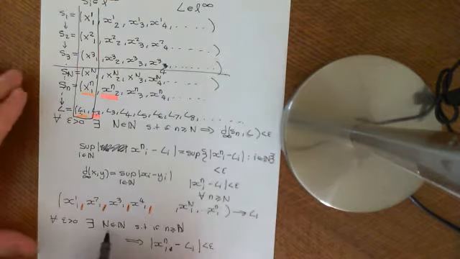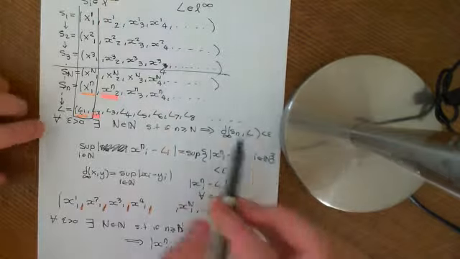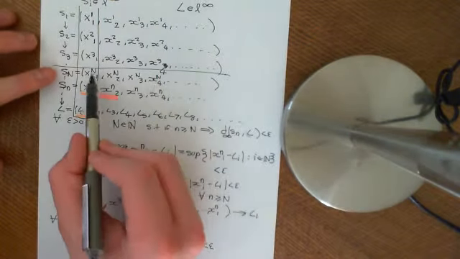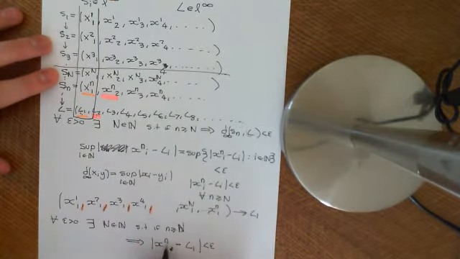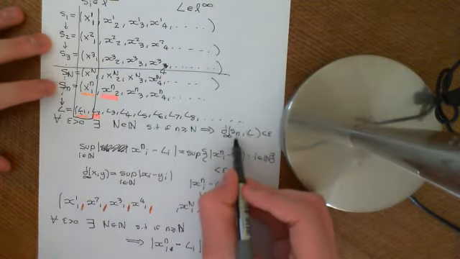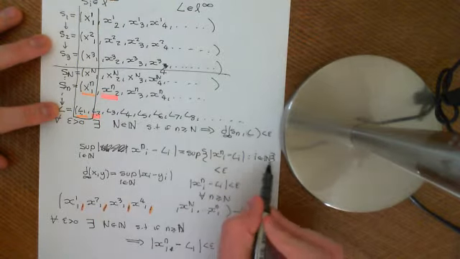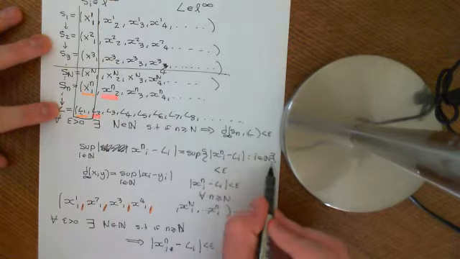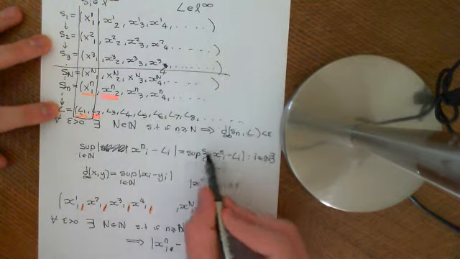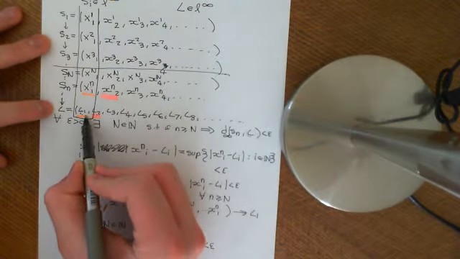Basically, you make this big N the same big N as you had up here, for your epsilon. So go along, find this sequence, and I guarantee you that the modulus of this term, x little n 1 minus L1, has to be less than epsilon, providing little n is greater than or equal to this big N. And the reason is that because the d infinity of the sequence Sn to the sequence L had to be less than epsilon, then that implies that this supremum of this set had to be less than epsilon, and that implies that all the elements of this set had to be less than epsilon, and the elements of this set are the distances of these terms from the limit.